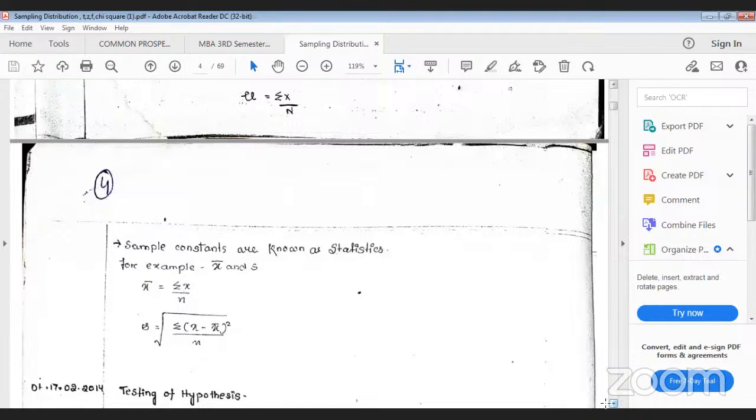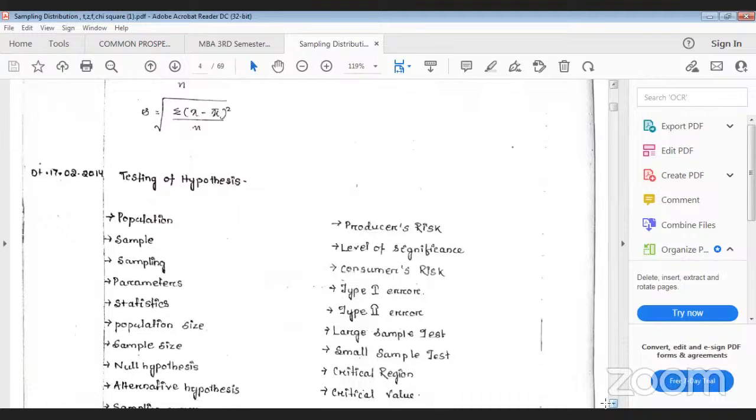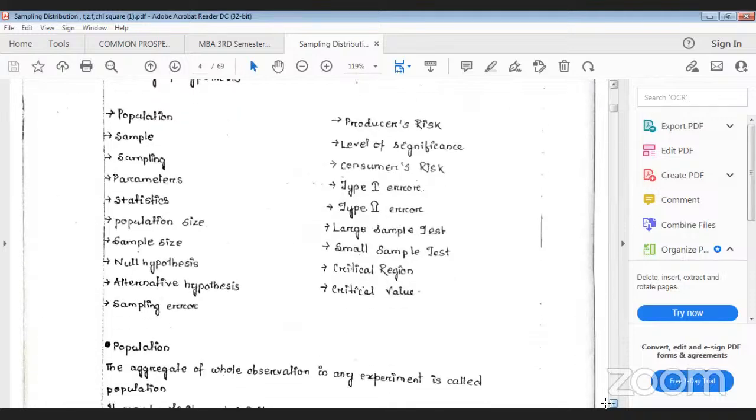Yes, ma'am. Very good. Next we will come to testing of hypothesis. For this testing of hypothesis, there are some concepts, and we have already discussed the first four. This type of point means a short note may come in the exam. That's why it is very important to understand these points to solve any type of problem related to parametric or non-parametric tests. So first one, population. Then second, in any statistics fundamentals book, you will find these concepts in the chapter on testing of hypothesis.